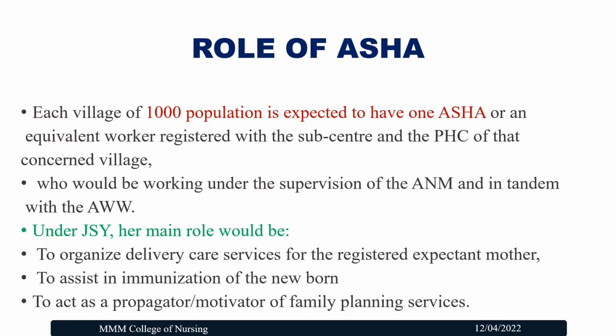But at 1.5 and 2.5 months and later on, what are the immunizations we need to give? Sometimes the mother doesn't know that. In that case, this linked worker, that is ASHA or the VHN, should remind them and help them to avail this immunization. And also they have to motivate the people to get the family planning services according to the